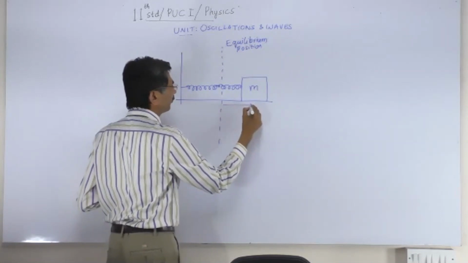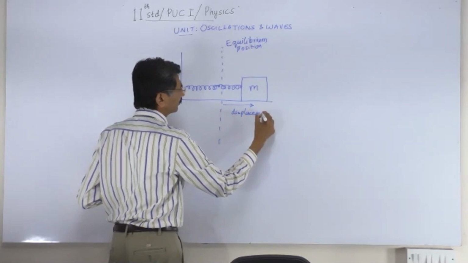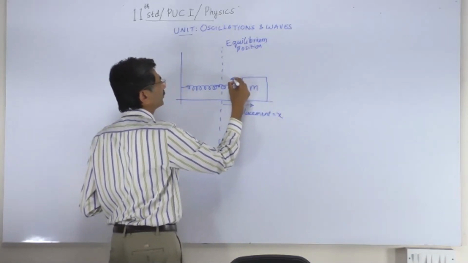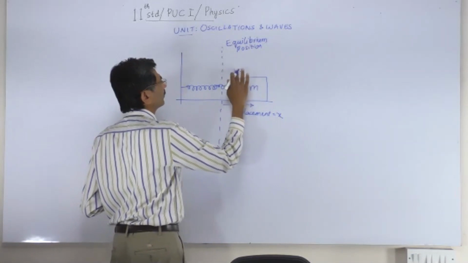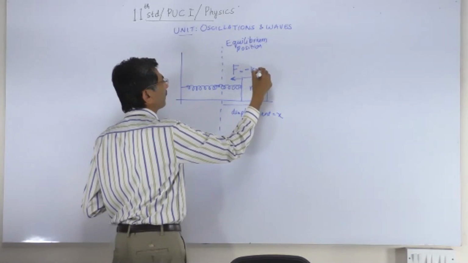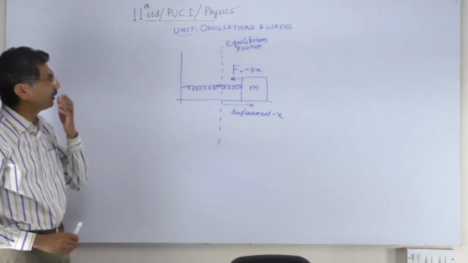This is the displacement. This is the restoring force. So we have all the elements we need to calculate the energy of the body.